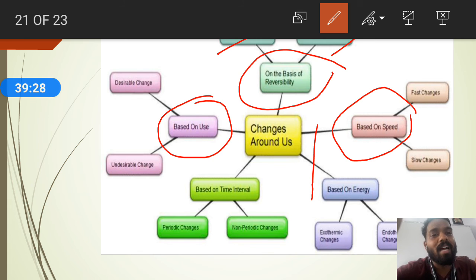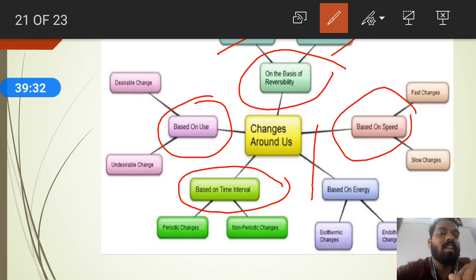Now you can come to changes based on the time interval. Based on the time interval, you can classify changes into periodic changes and non-periodic changes. So what are periodic changes and non-periodic changes? Periodic changes means time to time, at exact, proper time intervals, if any change is taking place, that is a periodic change.